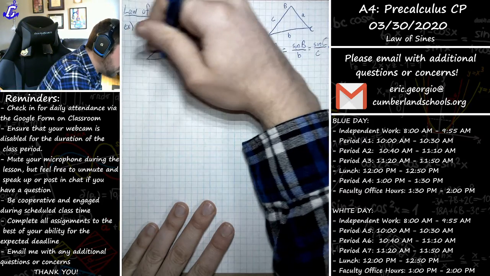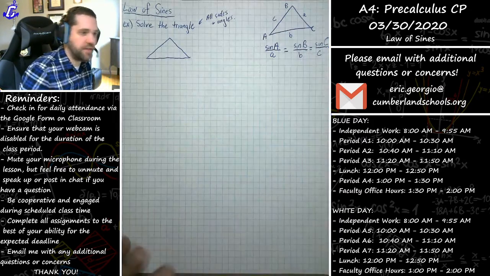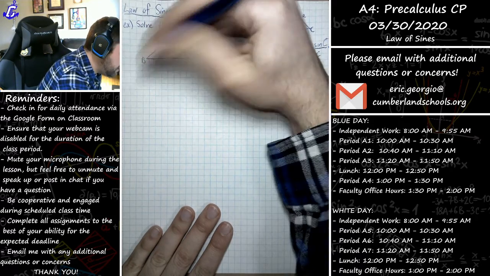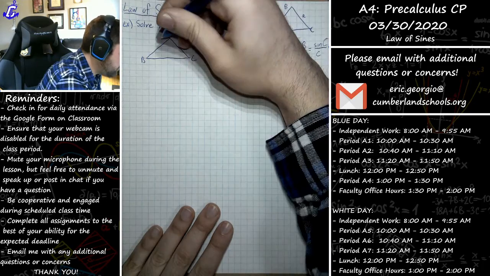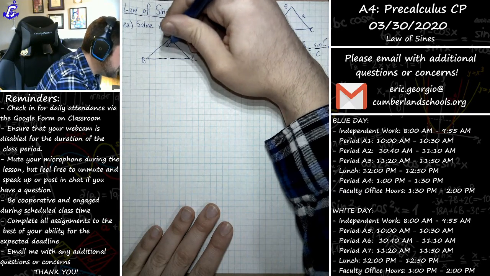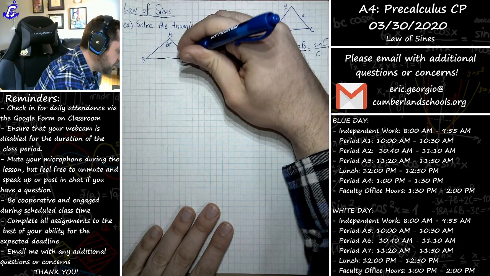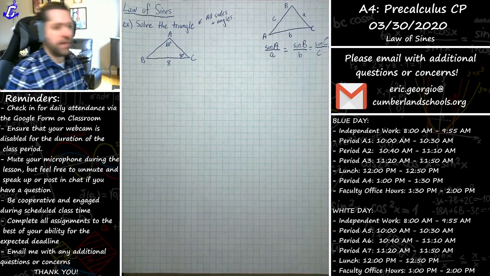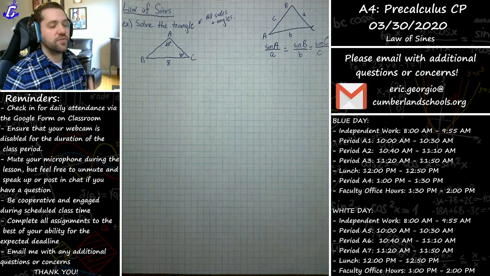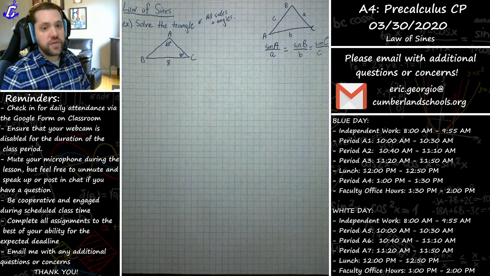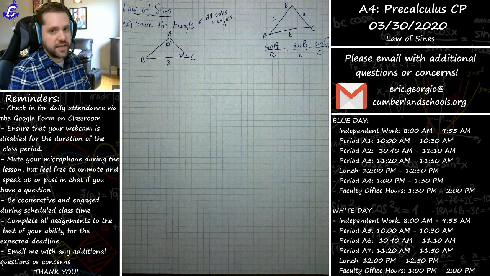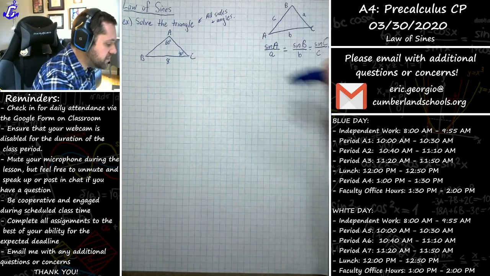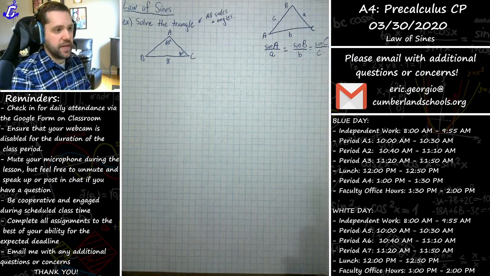Okay, here's my random triangle. Not trying to draw it to scale or anything like that, just a random triangle. I have my triangle A, B, C. And if I started with saying angle A was 60 degrees, angle C was 40 degrees, and side A across from angle A was 8 units. All right, and I asked you to solve that triangle. What you could do is use the law of sines to figure out what side C is equal to and what side B is equal to, and also we can figure out what angle B is equal to.